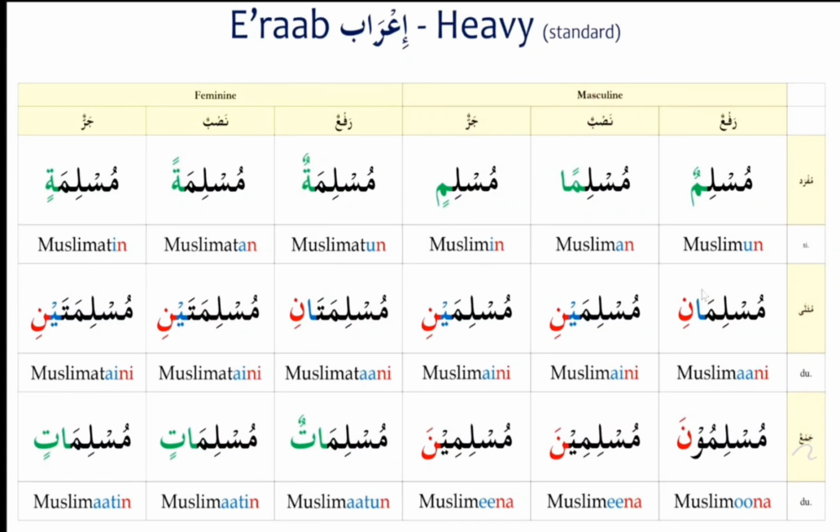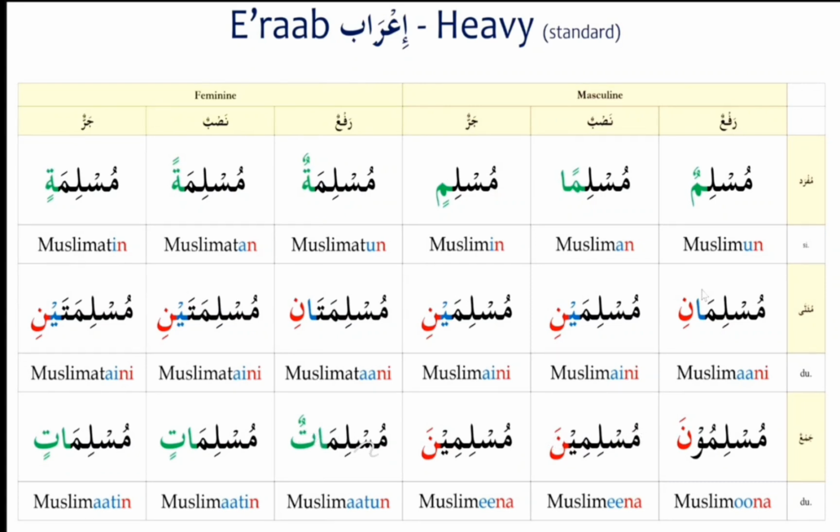Now masculine plurals: Muslimuna. By seeing that waw noon, we can say that it is in the marfu state. The masculine plural is in the marfu state. Now in the mansub state, it is Muslimina, ya noon with a fatha. Now in the majrur state, it is Muslimina, ya noon with a fatha. So these are masculine plural nouns in all the three states.